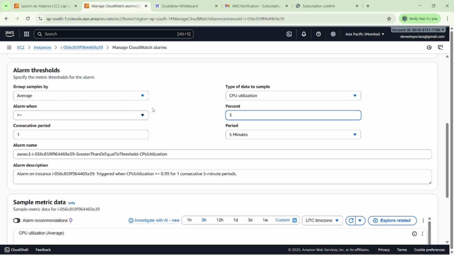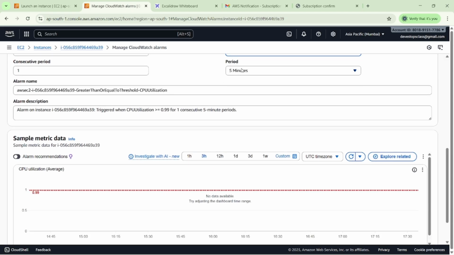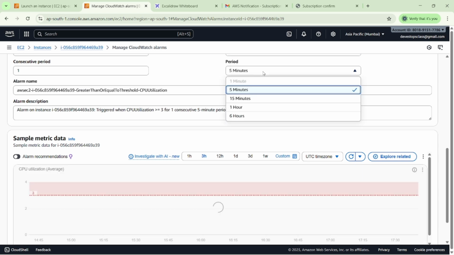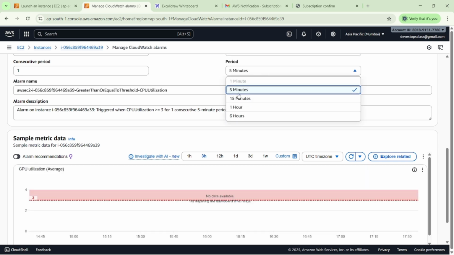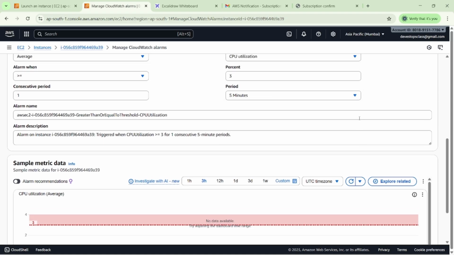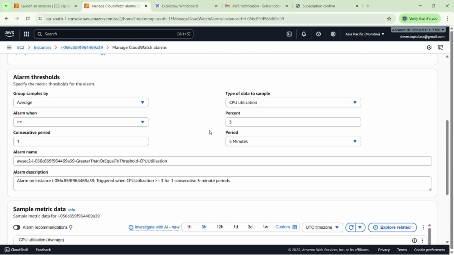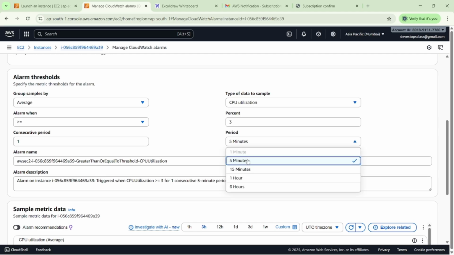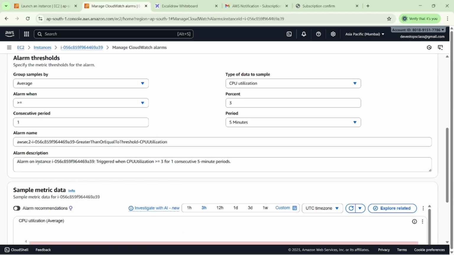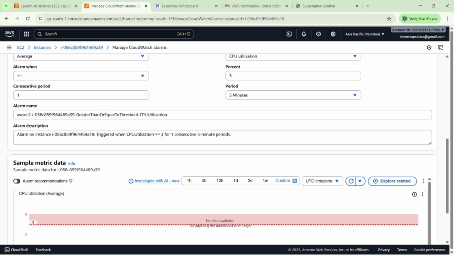If it is greater than 3%, then one email should be triggered to my particular email ID. Then you can see the consecutive period here. After 5 minutes it will be checked, because otherwise we have 1 minute, 5 minutes, and 15 minutes. So every 5 minutes my machine will be checked from the AWS side. If we select 15 minutes, every 15 minutes my machine will be checked. You can see the alarm triggers on instances when CPU utilization is greater than or equal to 3%.